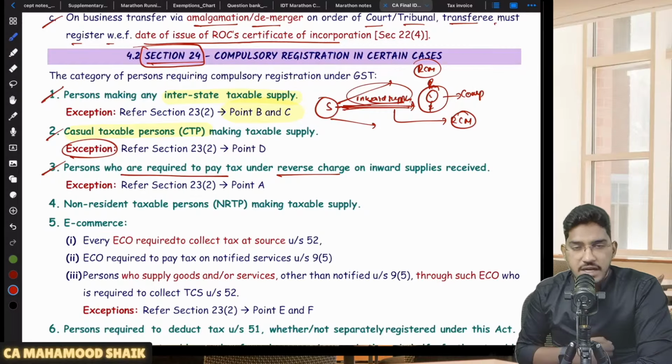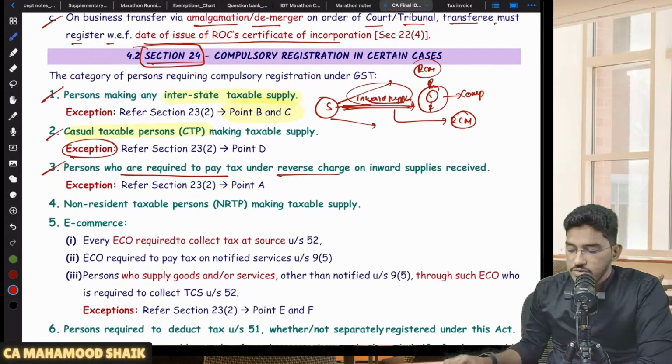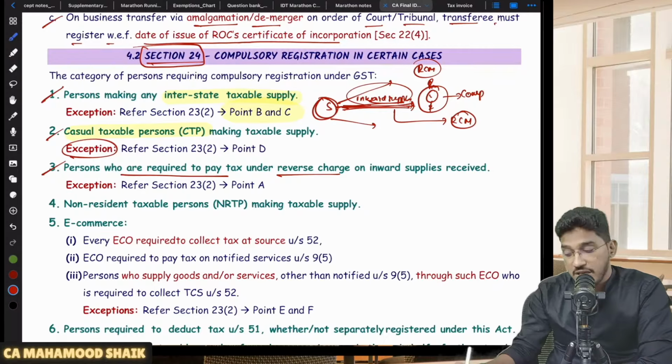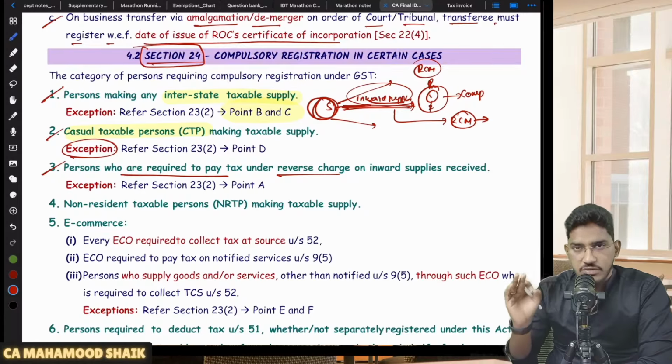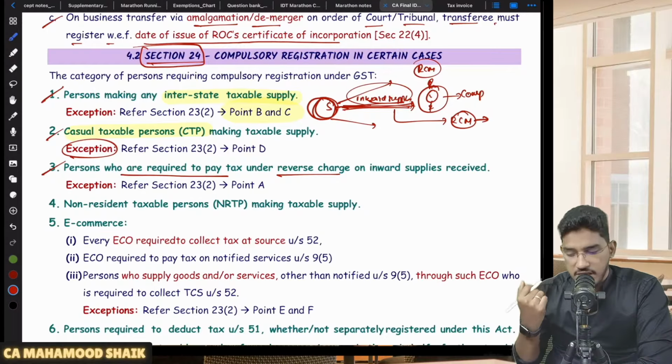Then what is the purpose of granting you registration? Not required. So that's why they have given relaxation to these suppliers. Recipients who are liable to pay GST under RCM are required to undergo compulsory registration. But they have given relaxation to the supplier. If you are a supplier making outward supplies, but all your outward supplies are getting covered under RCM, you don't have a single outward supply on which you are required to collect the GST and pay to the government. No need for any registration. So that's the exception they have given to the supplier.